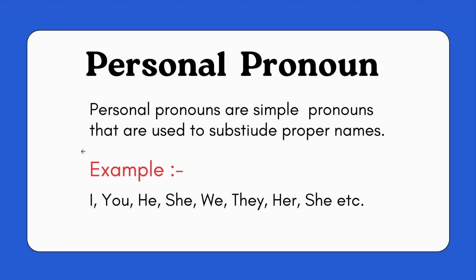First, personal pronoun. Personal pronouns are simple pronouns that are used to substitute proper names or nouns, like I, you, he, she, we, they, her, etc. Like if we say in example, this is my book, then the "my" that we use is a personal pronoun. I like dog. I is the personal pronoun.